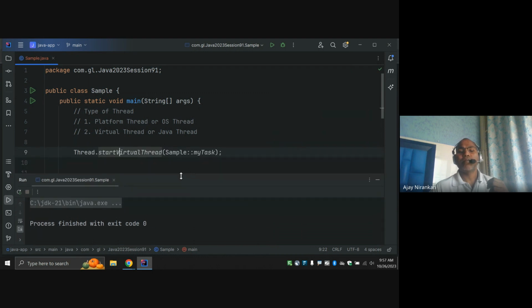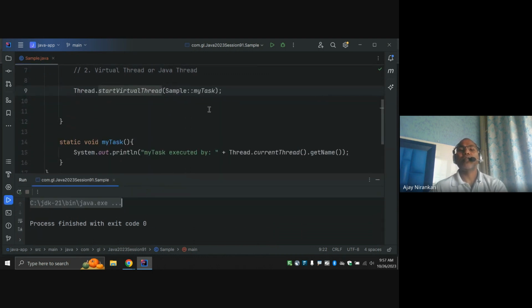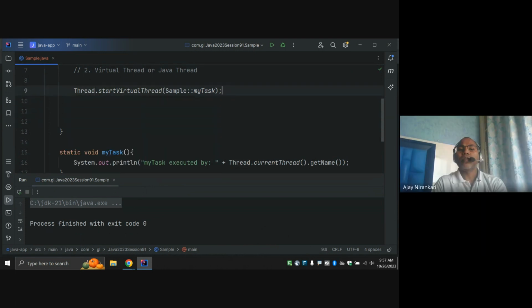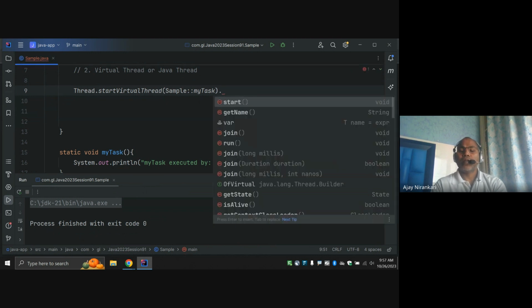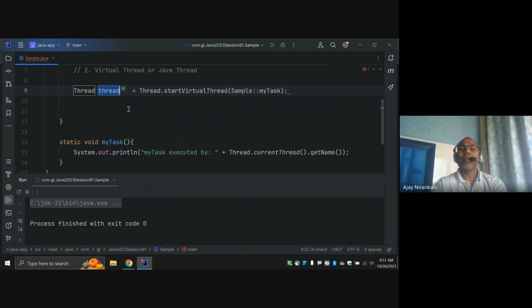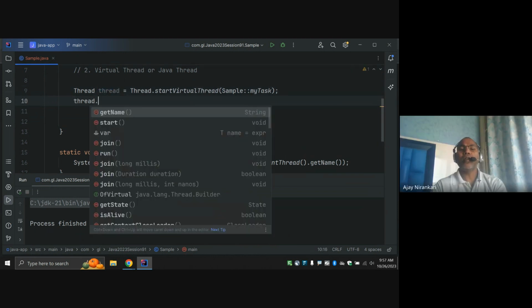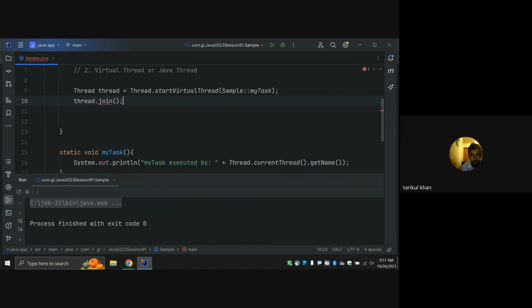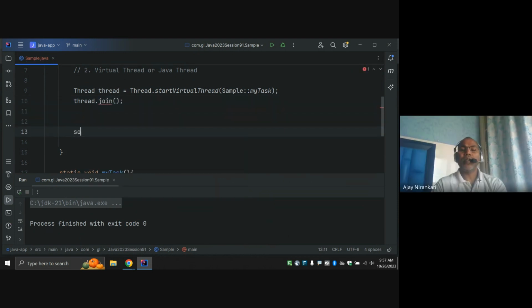I'm not getting output, right? Maybe your main is closed. One minute, let me take a variable. They return the thread object, and here I'm just going to call thread dot join so that it will complete. Then main closes, right? Join, and print out main.